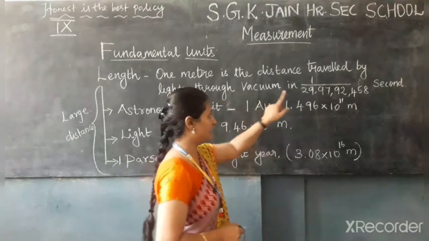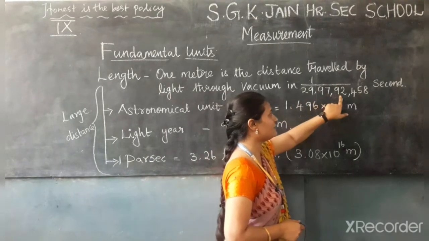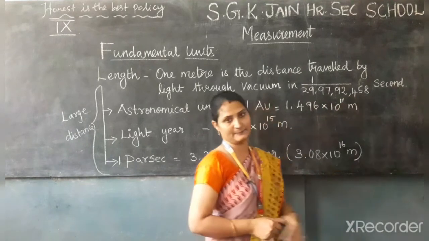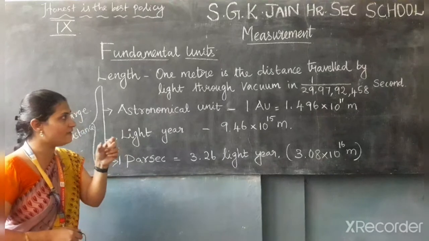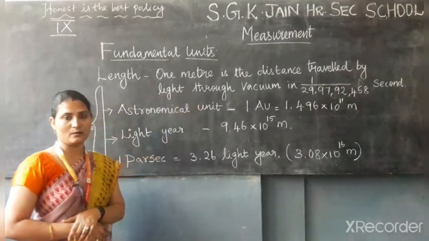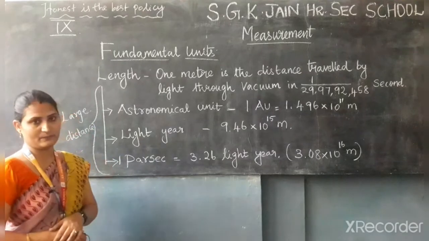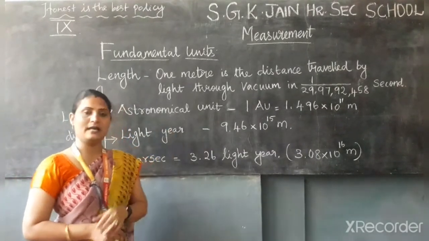So that is the distance travelled by light through vacuum. This is the 1 meter, and this meter is what we consider as the SI unit for length.